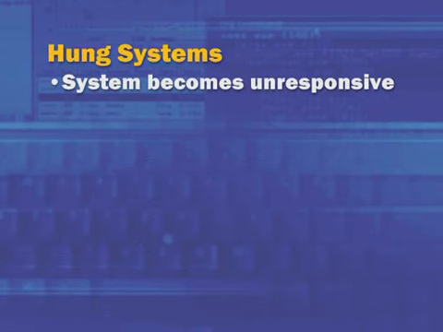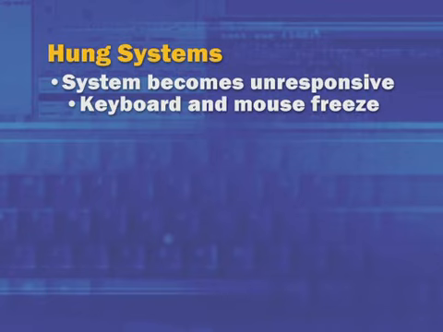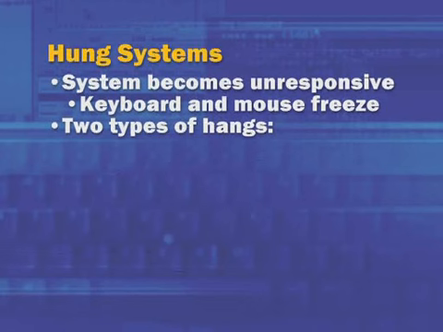Now, that was the case where you have a system that's crashing but not generating a dump. Another case where you have no dump to analyze is when a system freezes or hangs. The system becomes unresponsive. You try to type on the keyboard, nothing happens. You try to move the mouse and it's frozen. Or it's so sluggish that the system is unusable. And there are two kinds of hangs. One is the instant lockup.